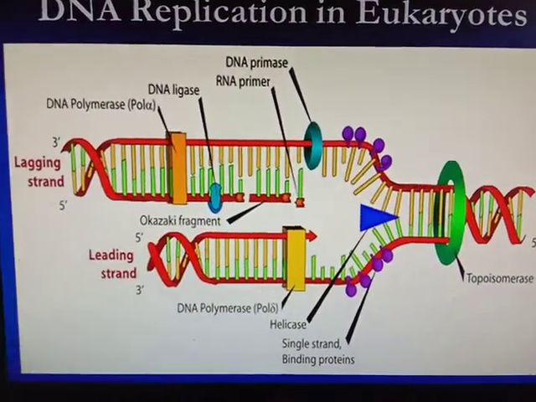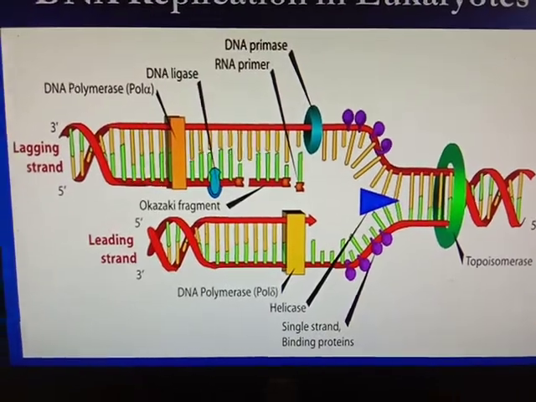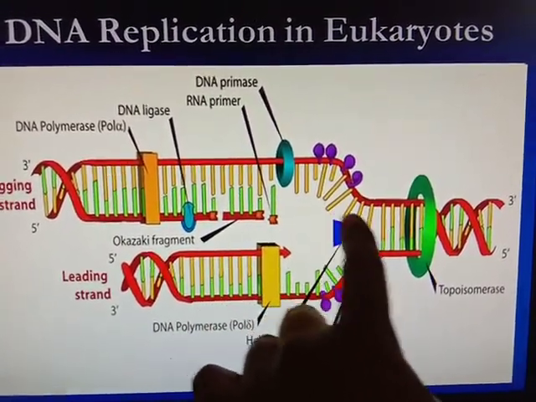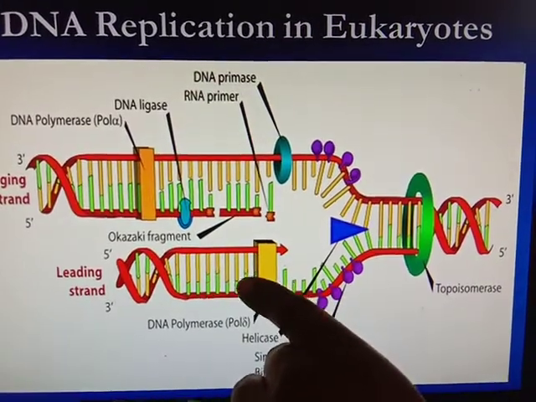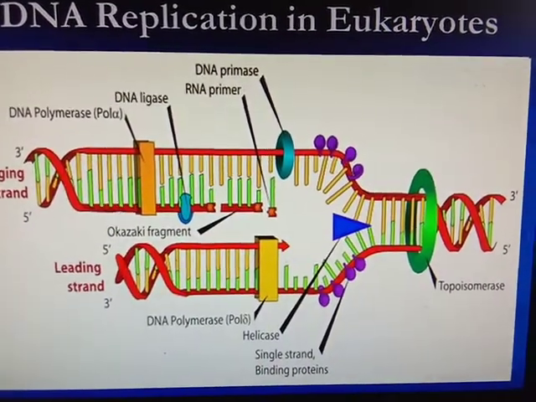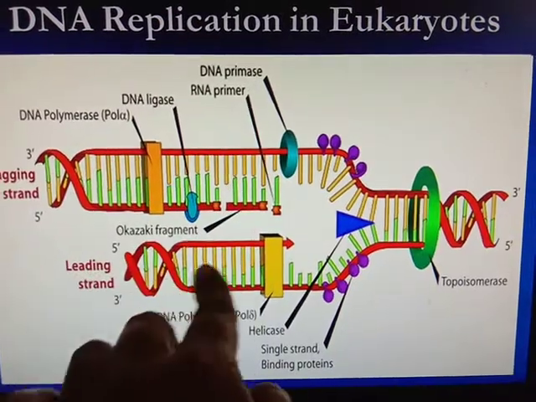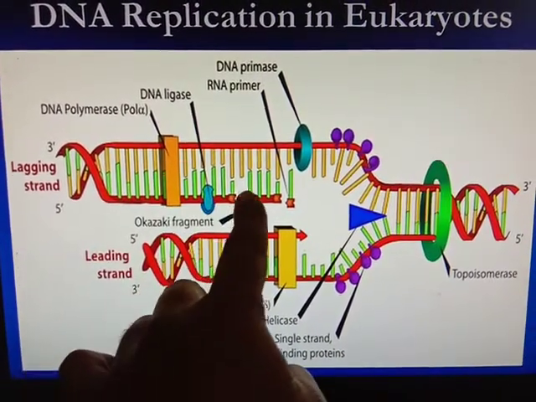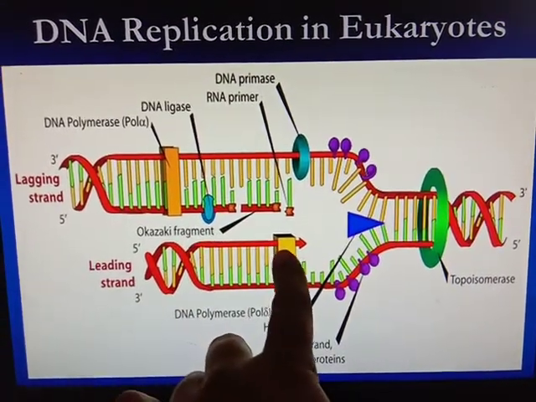So replication is similar to prokaryotes. One strand is toward the replication fork, called the leading strand, and one is away from the replication fork, called the lagging strand. So this is the leading strand and this is the lagging strand. The lagging strand will be synthesized in a discontinuous manner and the leading strand in a continuous manner.